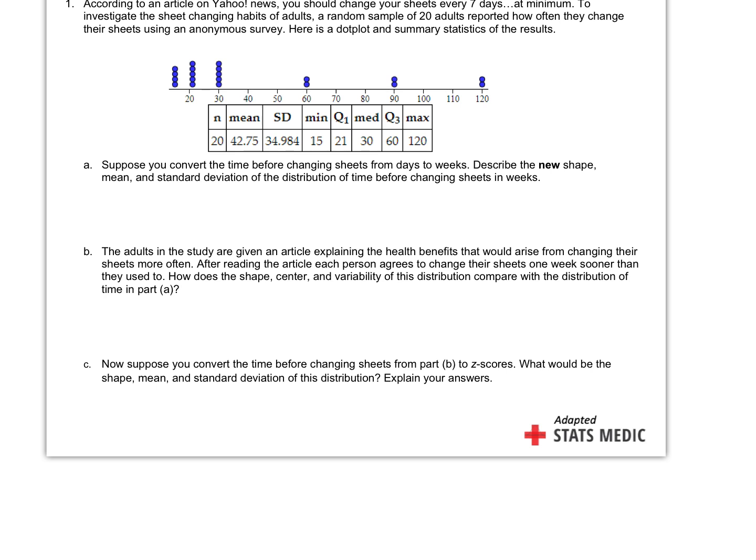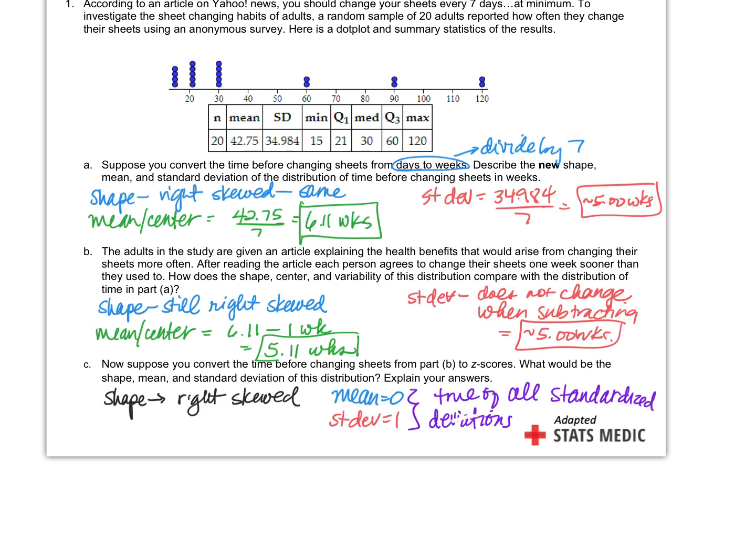Well, the shape's going to stay the same. It never changes. Okay? The mean, however, changes to 0 because we take that center and we subtract it from itself, right? And then we divide it by the standard deviation. 0 divided by anything is still 0. So the standard deviation becomes a 1 because we're using the standard deviation of the data. Why is that the case? Because that's true of all standardized distributions, not deviations right here. Sorry about that.